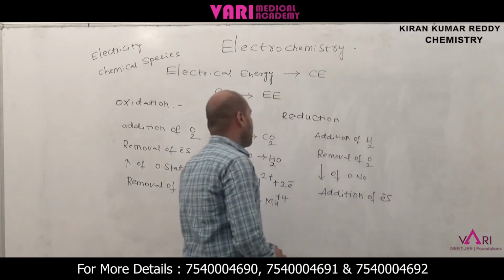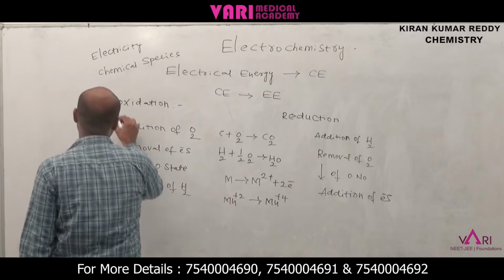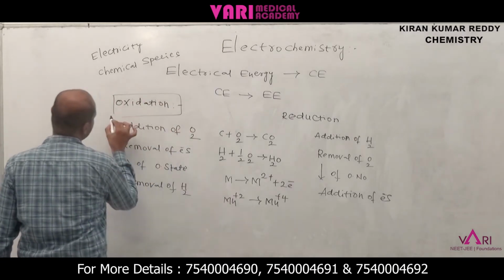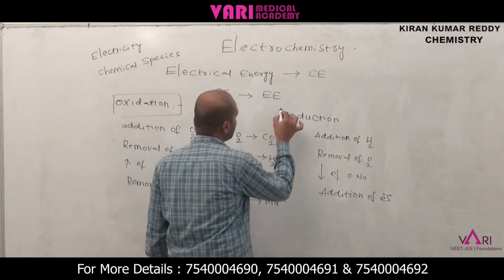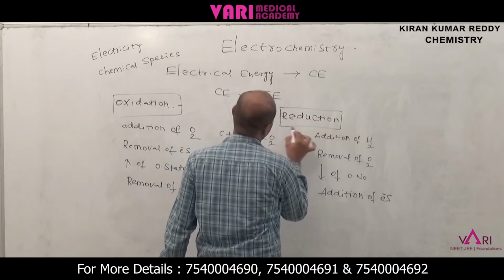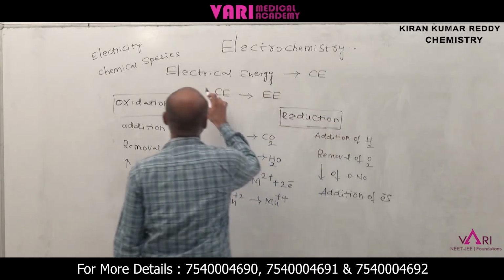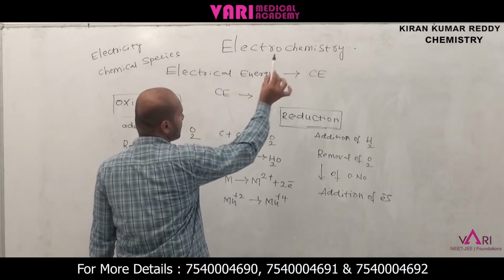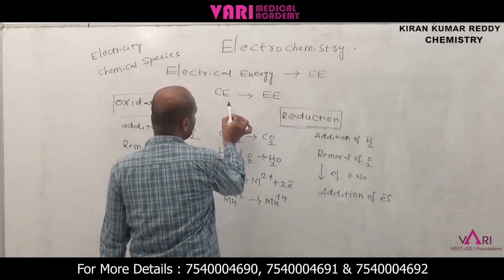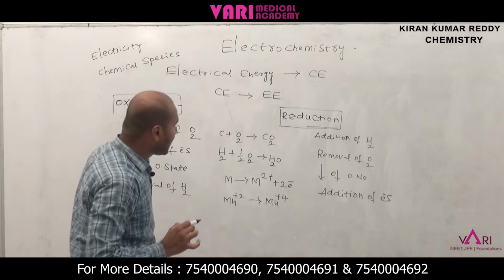These are reduction. Oxidation and reduction are very important terms while we are entering into electrochemistry. There are only two types of interconversions: electrical energy converted to chemical energy, and chemical energy converted to electrical energy.